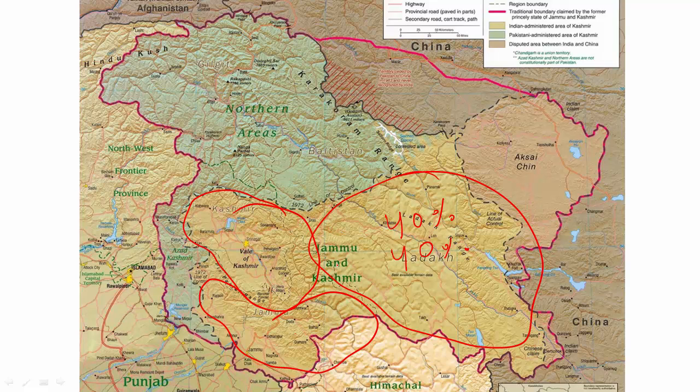Also, these areas are geographically a bit different from each other. Ladakh is situated in the Trans-Himalayan region, and it is geographically very different from Kashmir and Jammu, and the population, the language, the culture is also different. Here again in Kashmir and Jammu, the population demographics, as I have told you, are very different, and this has complicated the issue very much, because whenever there are elections in the Jammu area, parties like the BJP, the Bharatiya Janata Party, will win elections. But here in Kashmir, only parties like the National Conference and the PDP, the People's Democratic Party, will win elections. So this has complicated it further.